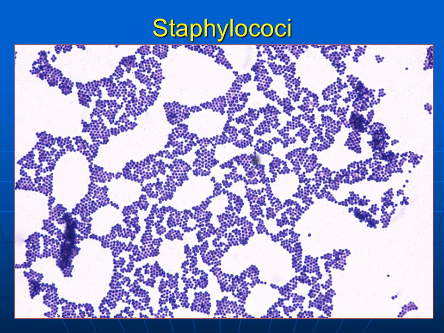This is the cluster arrangement of Staphylococci. In this picture you can see the cluster arrangement, where the Staphylococci are in the form of groups or clusters. This is one type of arrangement exhibited by Staphylococci.